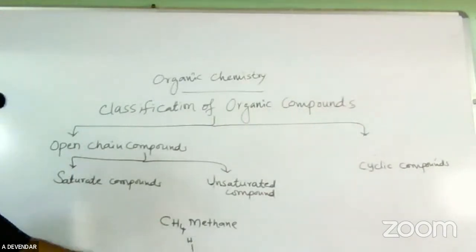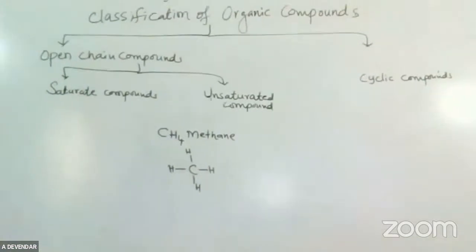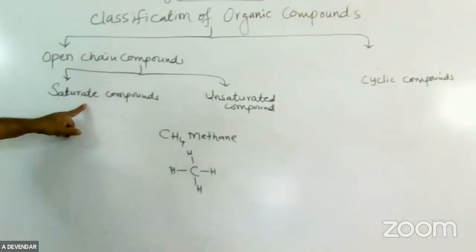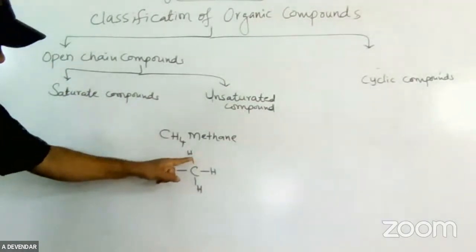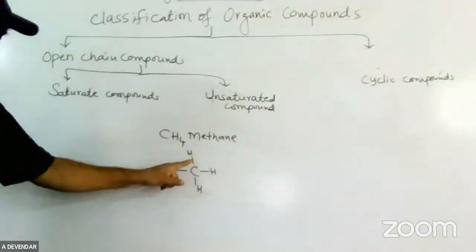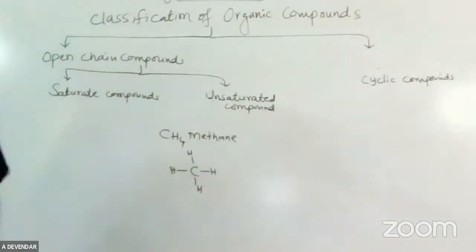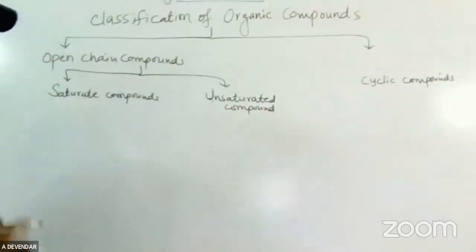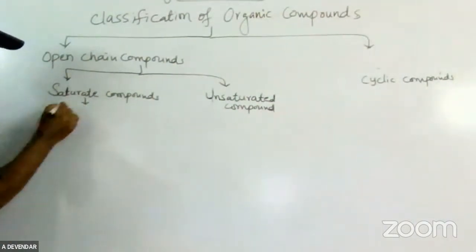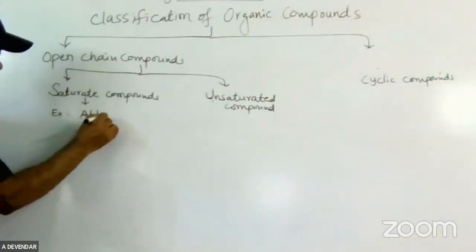This methane structure explains the saturated hydrocarbon. Saturated carbon means the carbon atom is satisfied with four covalent bonds. That's why it is called a saturated hydrocarbon. An example of saturated hydrocarbons is the alkanes. The general form is called alkanes.